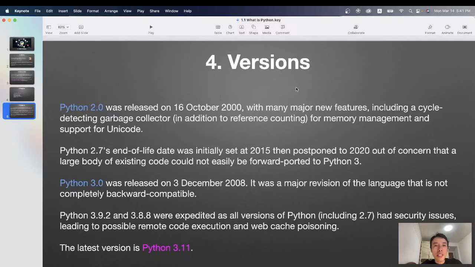4. The versions of Python. Python 2 was released on 16 October 2000, with many major new features, including a cycle-detecting garbage collector in addition to reference counting for memory management, and support for Unicode. Python 3 was released on 3 December 2008. It was a major revision of the language that is not completely backward compatible. And now the latest version is Python 3.11.